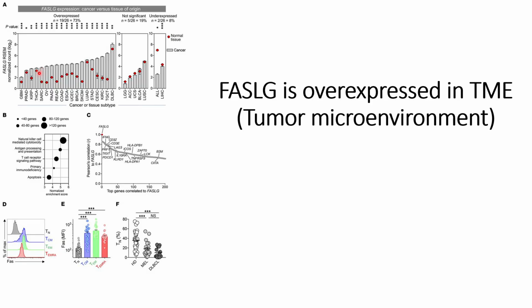and they are able to see that in most of the cancer cases the expression of the FASL gene is overexpressed. In terms of quantification, 19 out of 26 that they tested show this overexpression of the FASL gene, around 5 out of 26 are non-significant, and 2 out of 26 are underexpressed. So once they have this preliminary analysis that FASL genes are overexpressed in the cancerous tissues compared to normal tissue, they